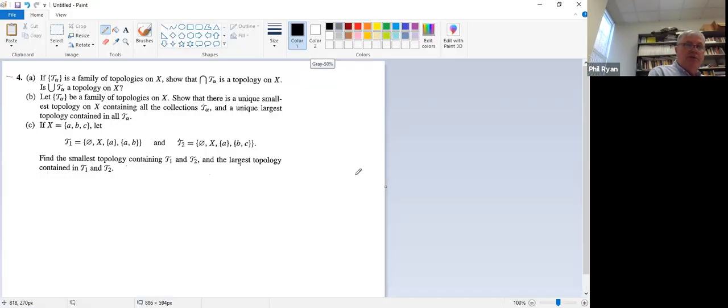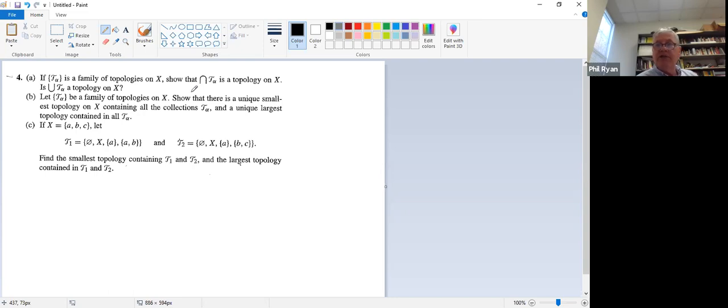So question 4. Is the intersection of a family of topologies a topology? Yes, it is, right? We just go through the various things. The empty set is in all topologies, so therefore it's in the intersection. The whole set is in every topology, so therefore it's in the intersection. So that's point one. Point two, we have to have arbitrary unions.